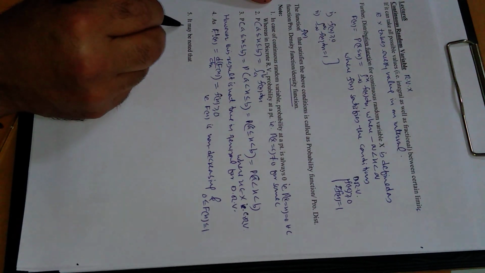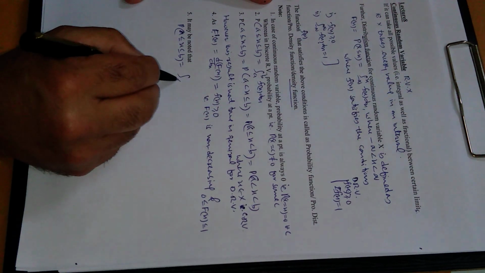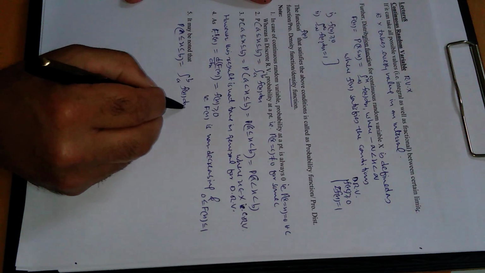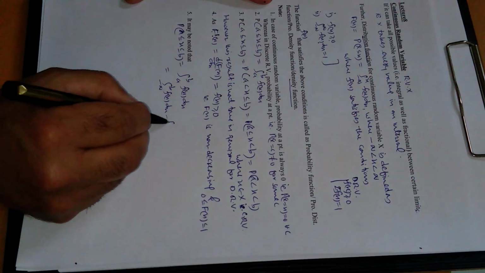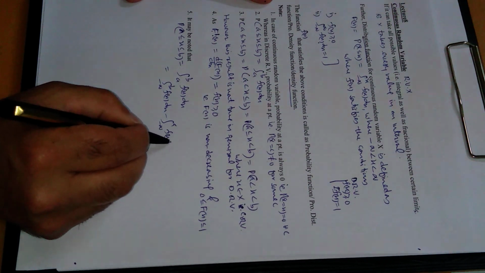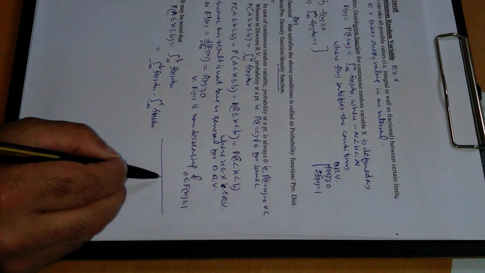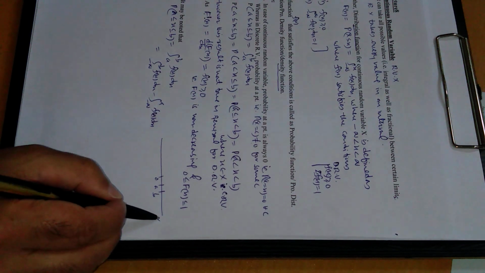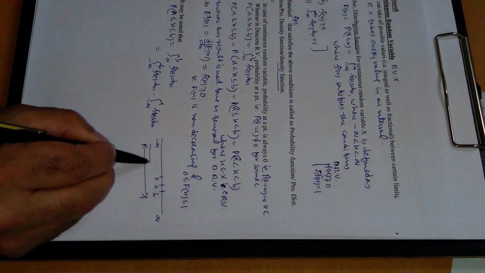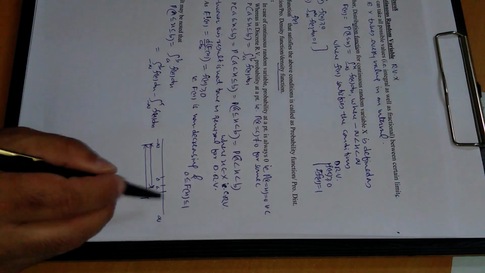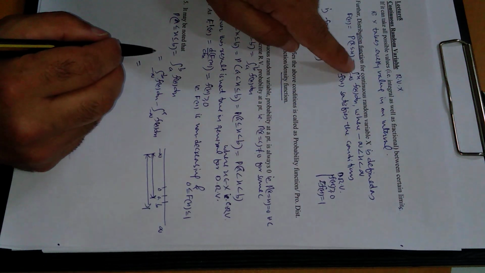It may be noted that probability that x lies between a and b is always equal to the integration from a to b of f of x dx, which can be given as the integral from minus infinity to b of f of x dx minus the integral from minus infinity to a of f of x dx. How is this integral written as the difference of these two? The reason is simple. This is the number line, this is 0, this is a, this is b, this is infinity, and this is minus infinity. If from minus infinity to b we subtract minus infinity to a, we are left with a to b. So that is this one. Now compare these two results. The upper limit is x, so there is x.